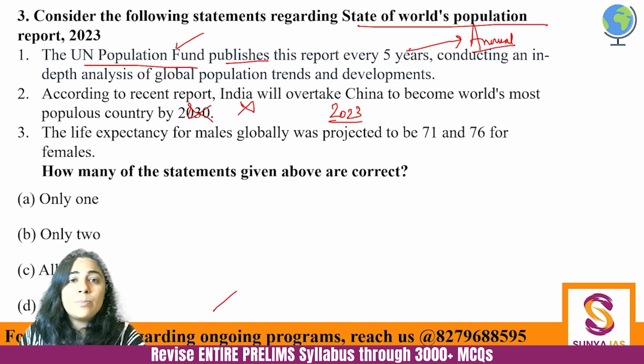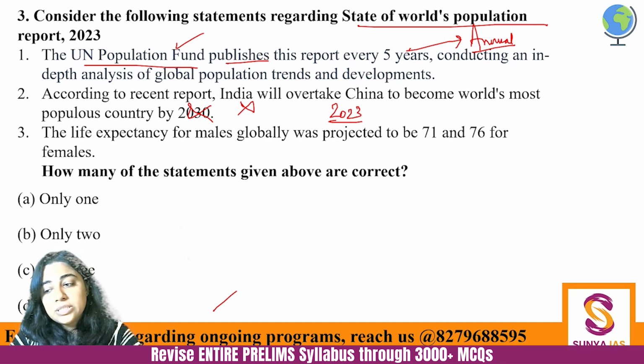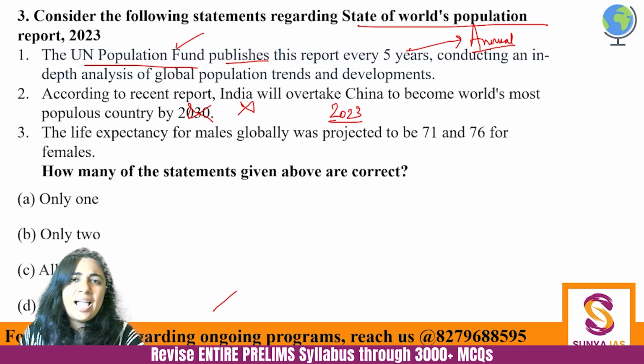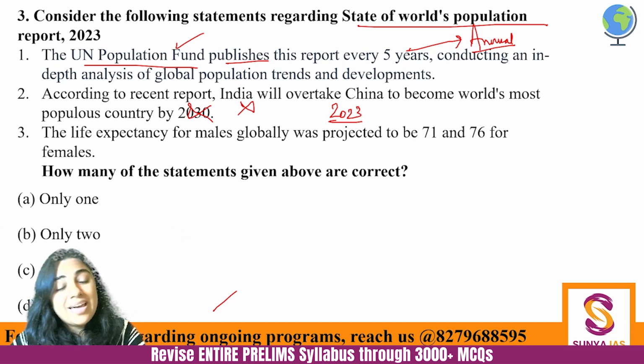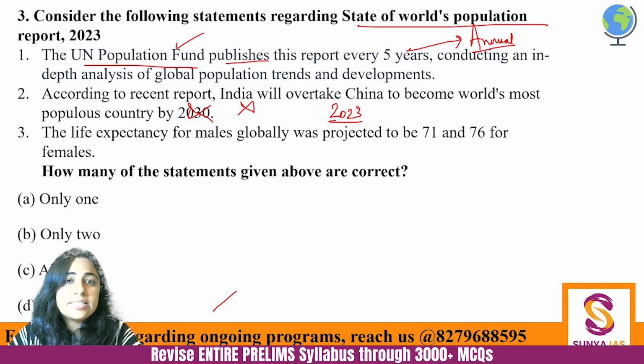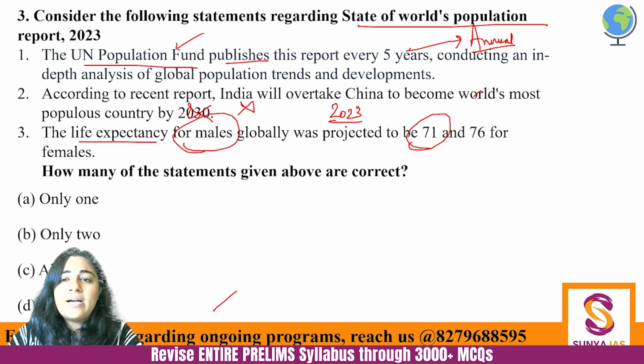Every year, the UN Population Fund publishes this particular report and tries to understand from where are the people emigrating, where are the people immigrating, etc., etc. So that is there. Life expectancy for males is 71 and 76 for females is absolutely correct.